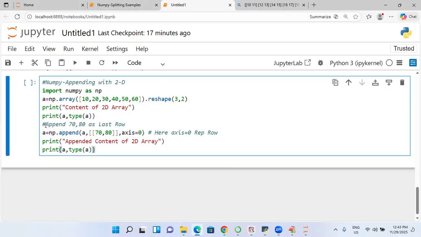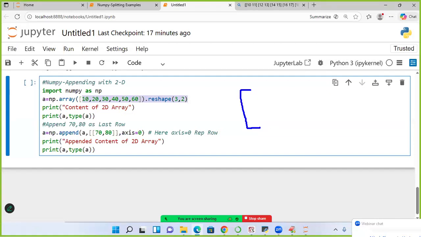Here, take care. Here, this is data available. What is this row? What is this? 10, 20, 10, 20. Next, 30, 40, 50, 60. This is my original matrix.